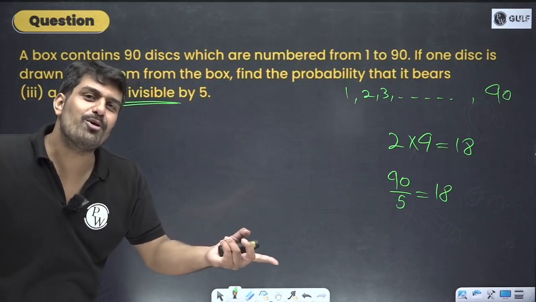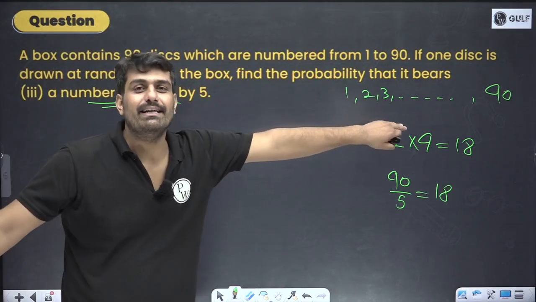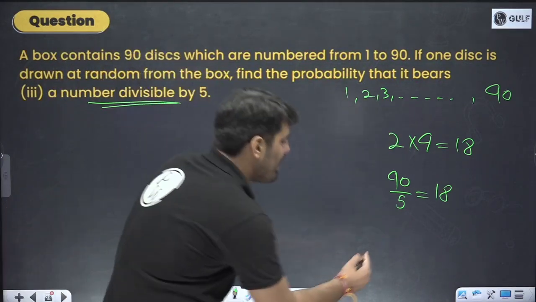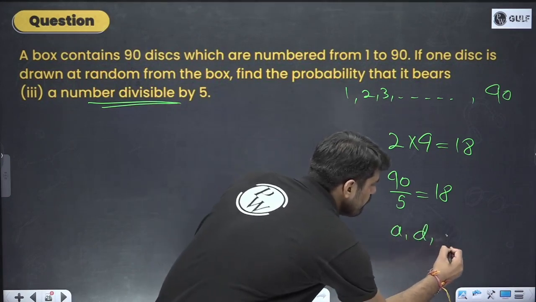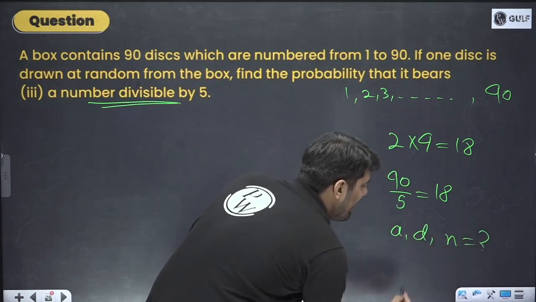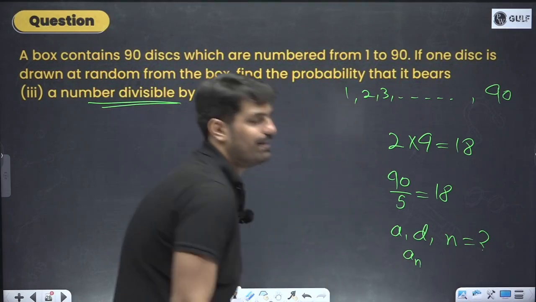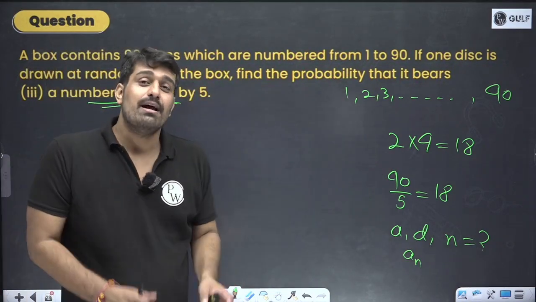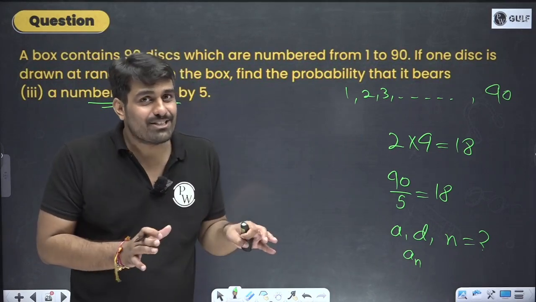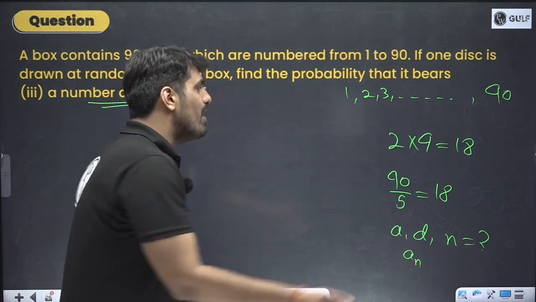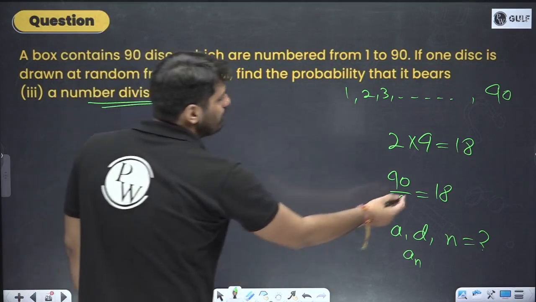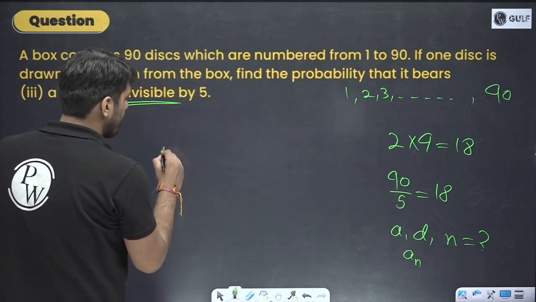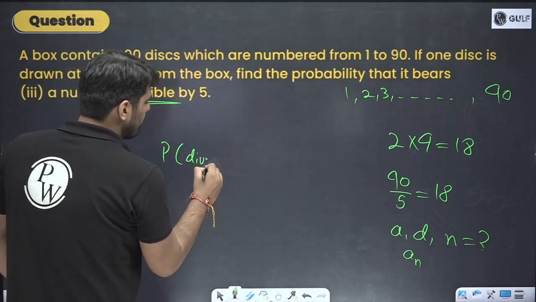Also, you need one more method. Think about it as an AP. In the AP, you have the value of A, you have the value of D. What do you want? You want the value of N. And the last number, AN, is also provided. I hope you have done the revision for AP. If you have, this method is also fine. But choose a method which is easily understood and you can easily calculate. So going further, in total how many numbers? 18. Out of the total, divisible by 5.